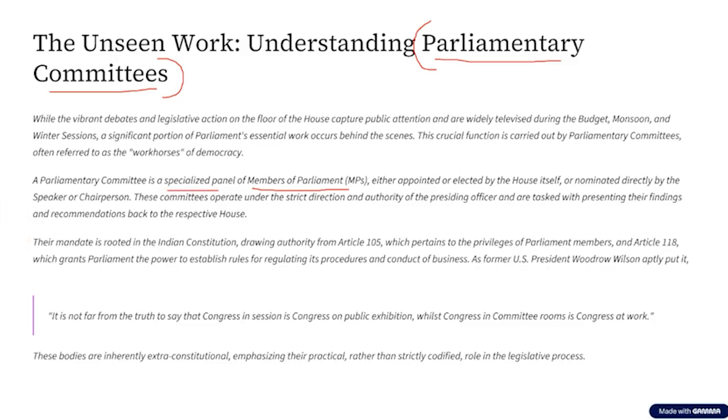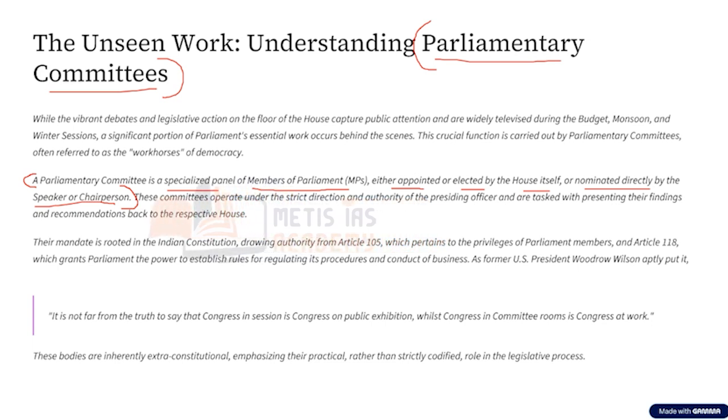Now, who are these members? They are either appointed or elected by the house itself. That is, from within the Lok Sabha or Rajya Sabha, these members are appointed or elected. Or sometimes they are even nominated directly by the speaker of the Lok Sabha or the chairperson of the Rajya Sabha, respectively. So, in simple words, parliamentary committees are nothing but a panel of members of parliament.